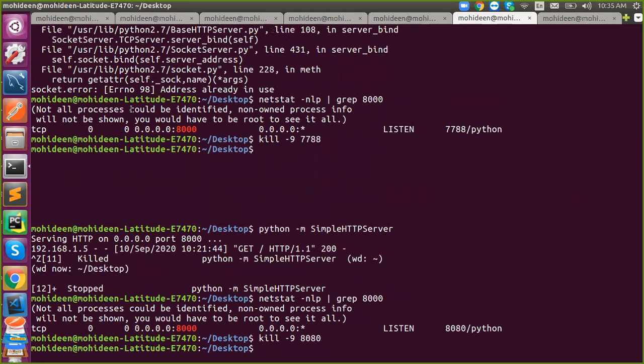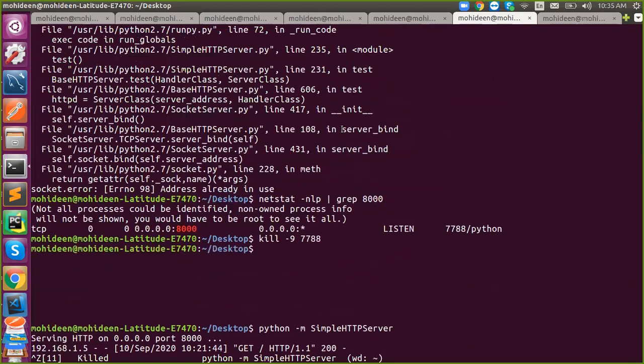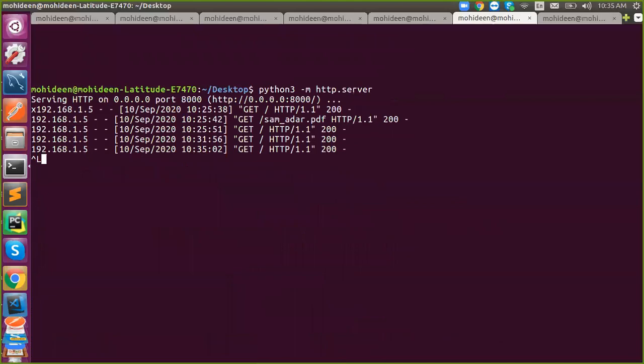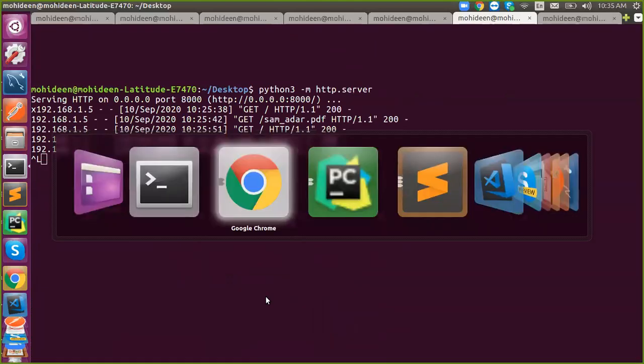So it won't allow it to run. The product could not be identified, and the process is already running, so it won't allow us to run it. It says the port is already in use, so we won't be able to run it. We need to kill that port to establish the connection once again. Got it? So this is called a port.